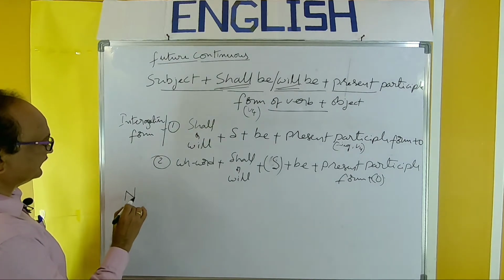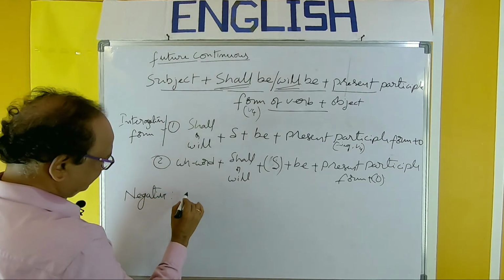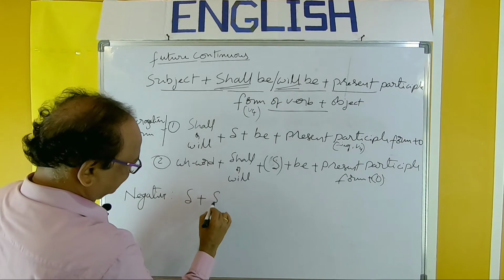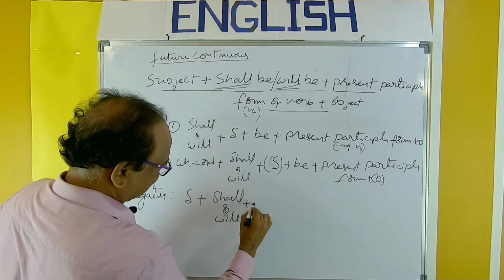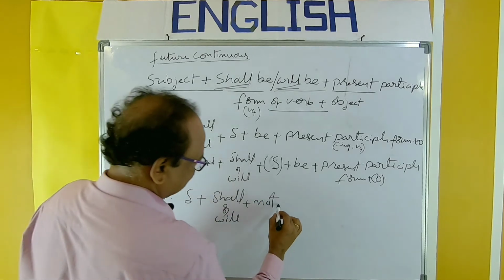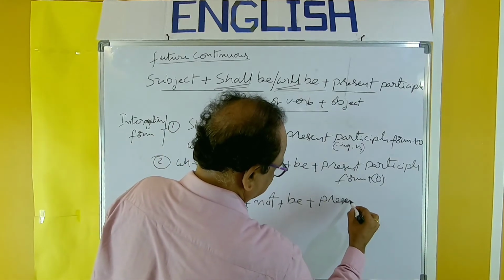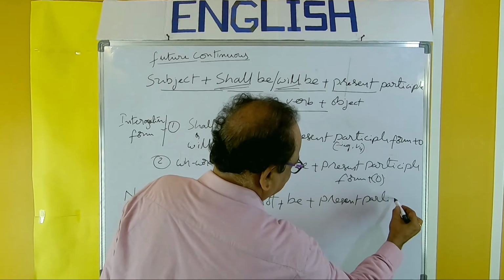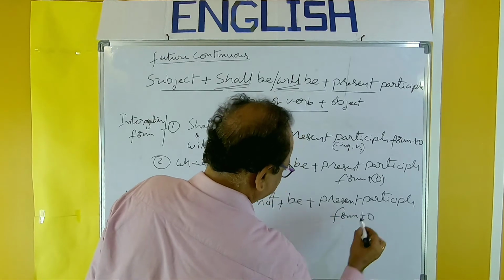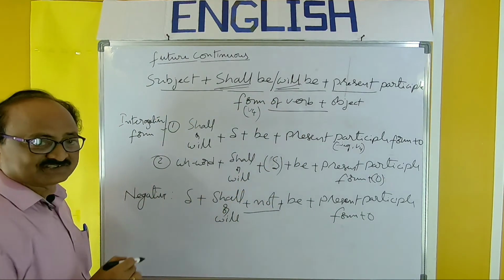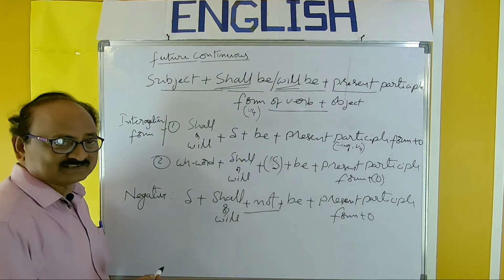Next, the negative form. It's also very easy. Along with the subject, we should use shall or will plus not, which must be there, plus be plus present participle form plus object. So remember: shall not or will not plus be plus present participle form plus object.